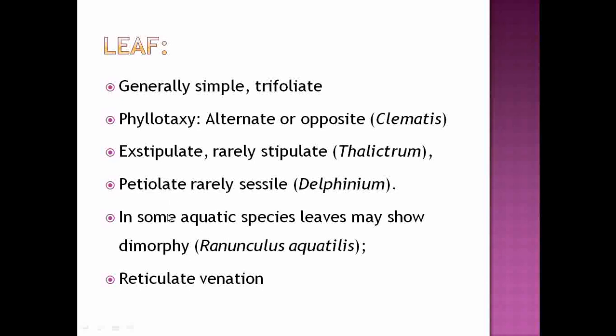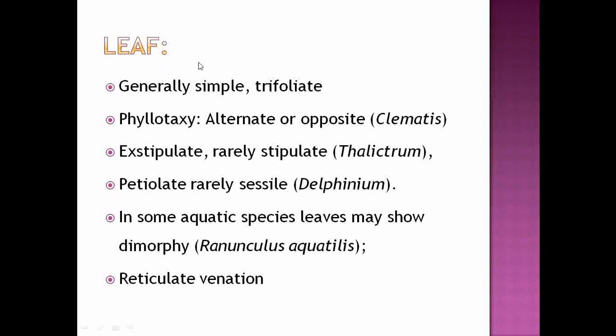Then about the habit, here also some of the members are terrestrial, and some of the members are aquatic. The aquatic member, that is Ranunculus aquatilis, shows presence of leaf dimorphy.